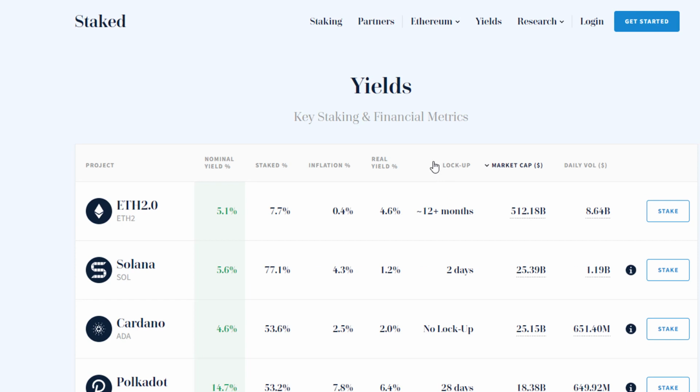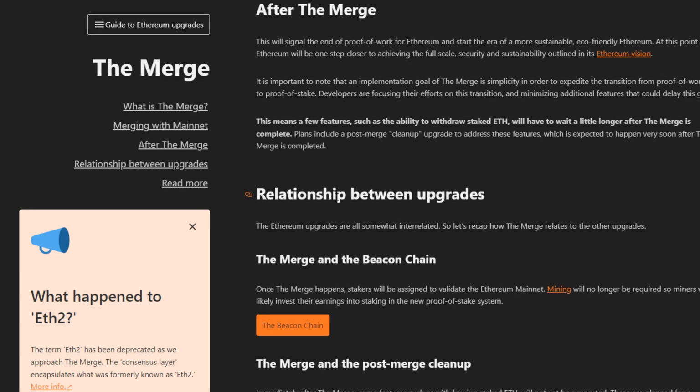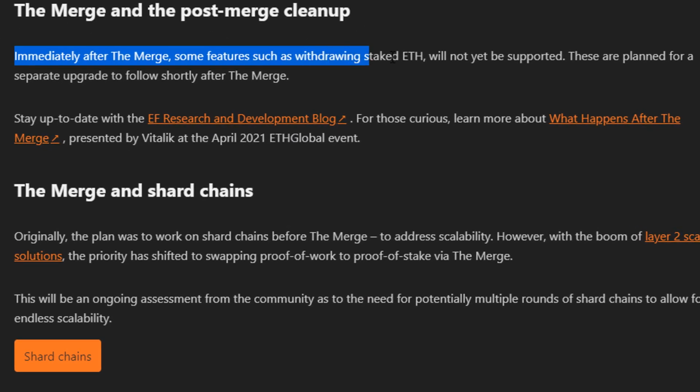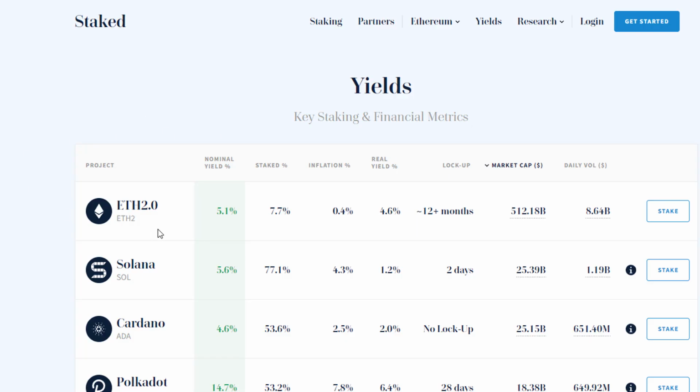Something else you'll want to be looking at for all of these methodologies is the lockup period. For Ether 2.0, all of them are in the same situation where there isn't an exact known date yet for when you can withdraw Ether 2.0 because there needs to be the merge. So the upgrade for Ether 2.0 needs to be complete. But for other cryptocurrencies like Solana, Cardano, you should also look at if there is a lockup period, meaning that once you deposit, how long before you can actually withdraw your funds.